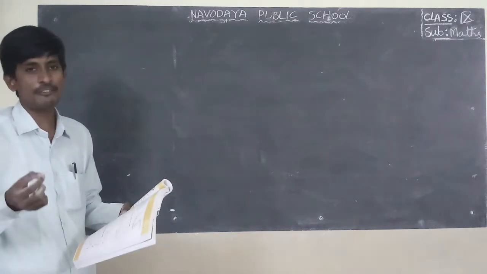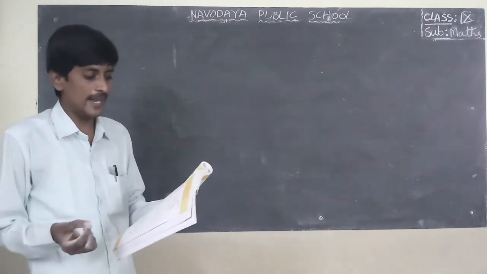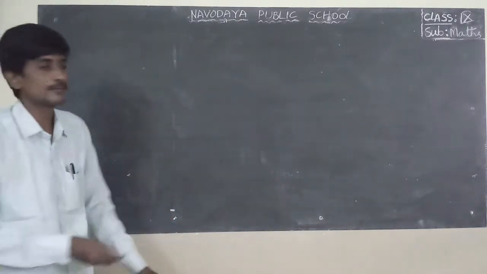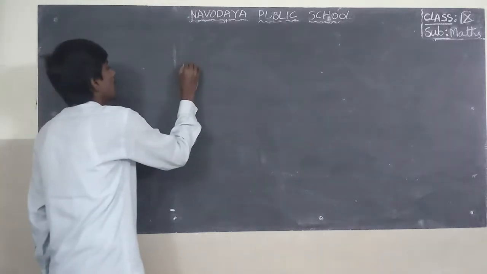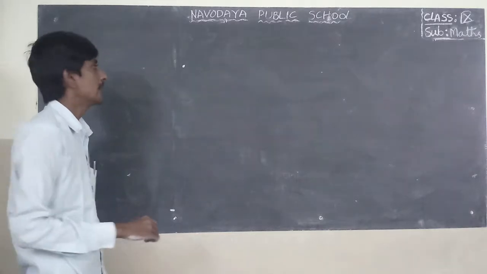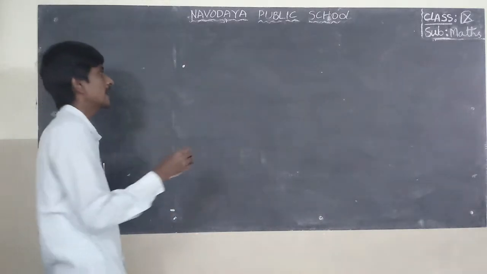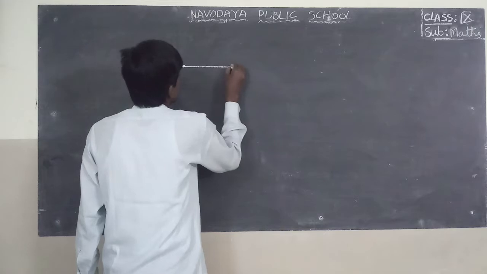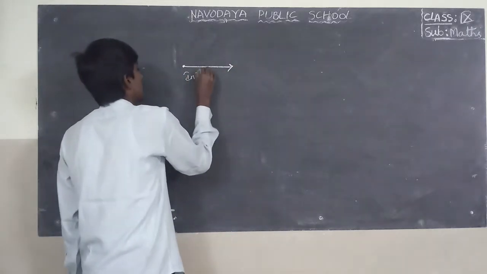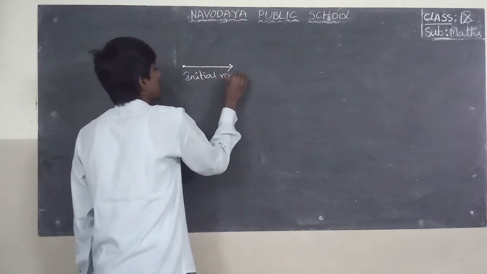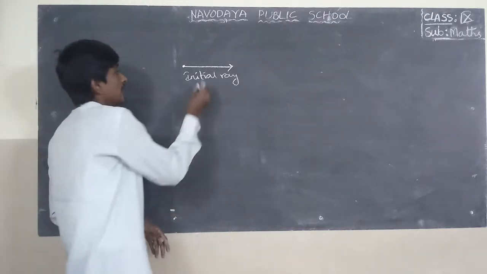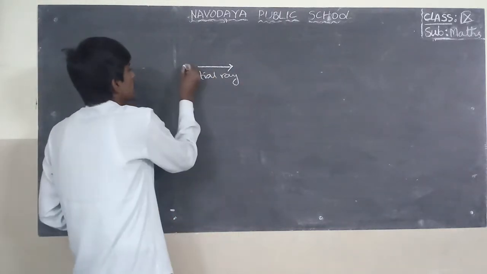The angle is formed by rotating a ray from an initial position to a terminal position. The angle is formed by a rotating ray from an initial ray. Initial ray means it cannot be moved. This is one initial ray. It's a fixed ray. It's fixed, and another ray is moving